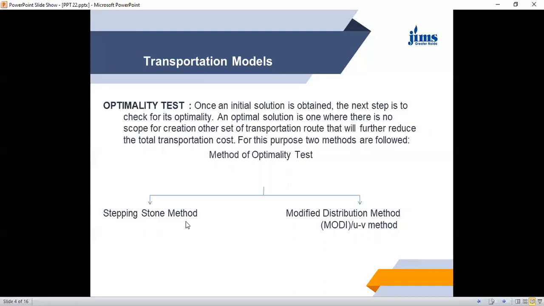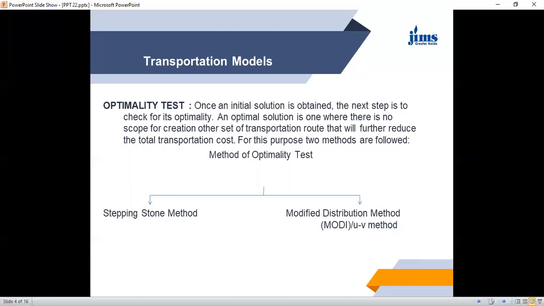So there are two methods for testing the optimality. One is the stepping stone method. Another is the modified distribution method. Two letters of modified and two letters of distribution have been joined, and this is known as the Modi method. Modified distribution is abbreviated as the Modi method. This is also known as the UV method. We shall discuss both methods, but today we shall study the stepping stone method.